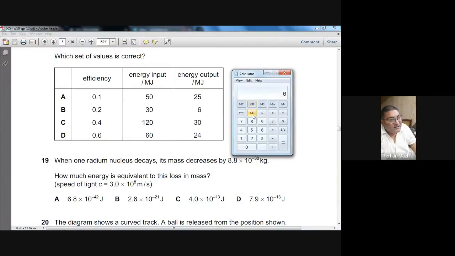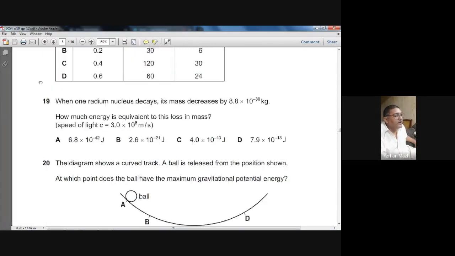So let's check. The output energy is 25 divided by the input energy, 50. The answer is 0.5, so A cannot be the choice. Output is 6 and the input is 30, which gives 0.2. So B is the right choice. Do you understand? Yes, sir. So the next question is the last question we'll be attempting.